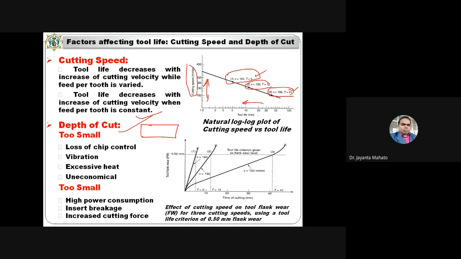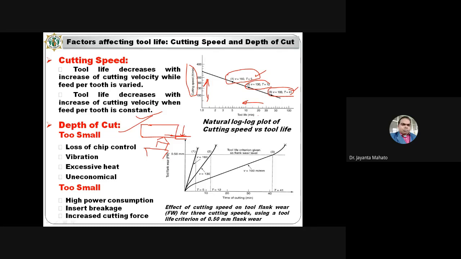Depth of cut means how much depth of cut you are giving.